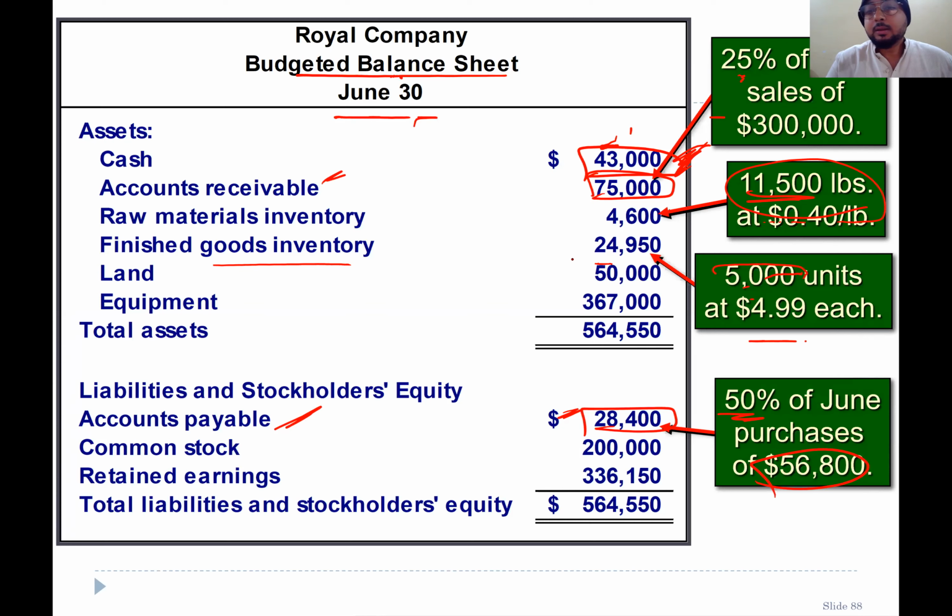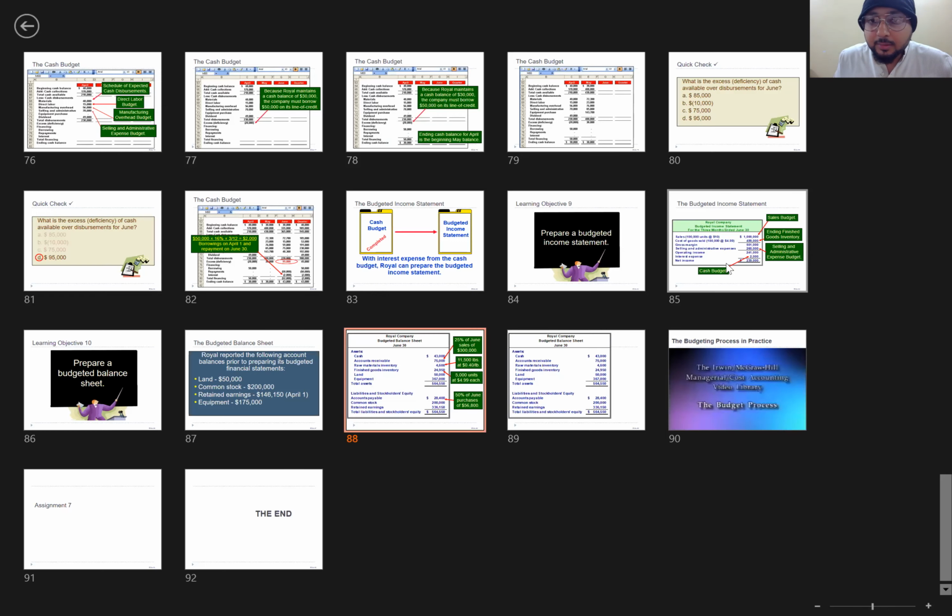So land is already given to us. Sorry, equipment is not given to us. From the cash budget, let me show you.